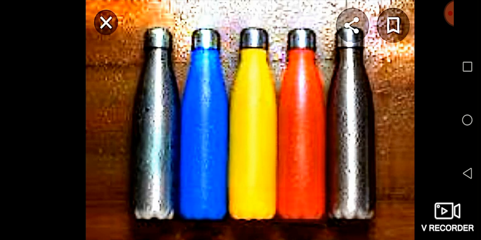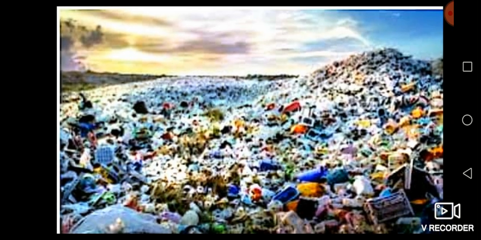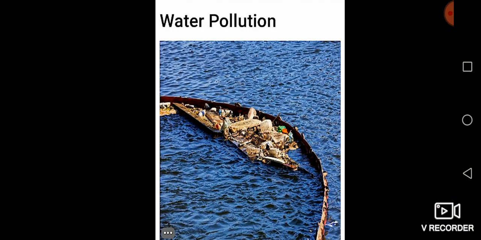See students, I ask one question: how does it have a bad impact on the earth? Mainly the plastic pollution causes global warming. See students, it is the pollution of plastic on the earth's surface. See here the picture. How does plastic lie on the earth nowadays? See here students.